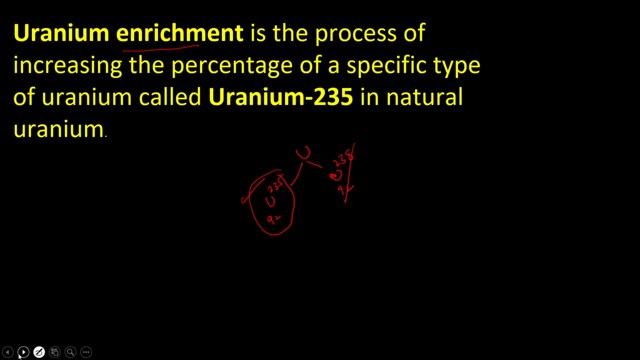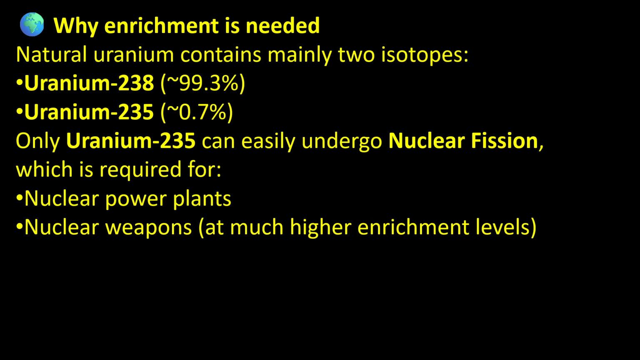Why we have to do enrichment, that we are going to discuss now. In the uranium mixture, uranium 238 will be present at 99.3% and uranium 235 will be 0.7%. But this is not useful for us, so we have to increase the uranium 235 percentage. Why do we have to increase uranium 235? Uranium 235 is used in nuclear power plants for the preparation of current. As for nuclear weapons, we are not going to discuss that in detail. This video is only for educational purposes.